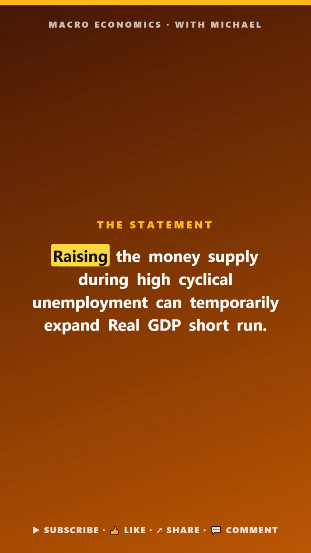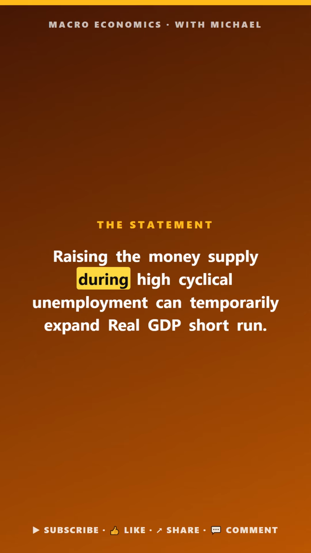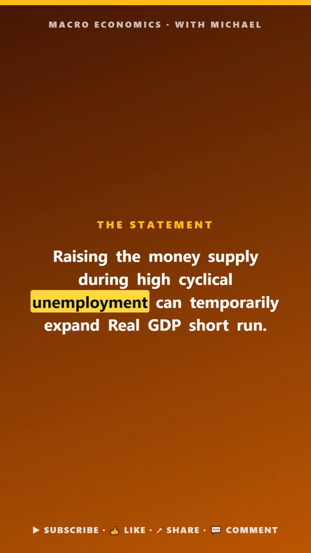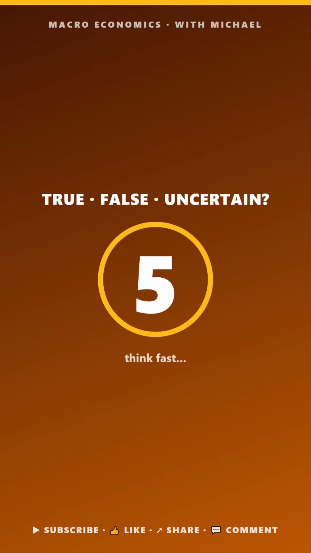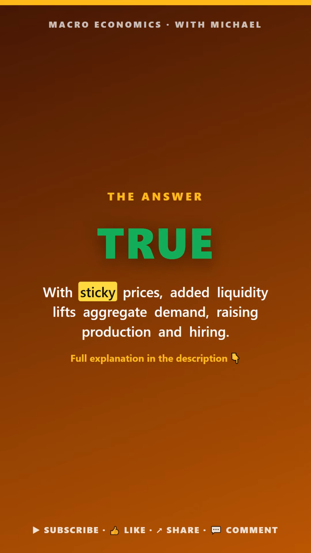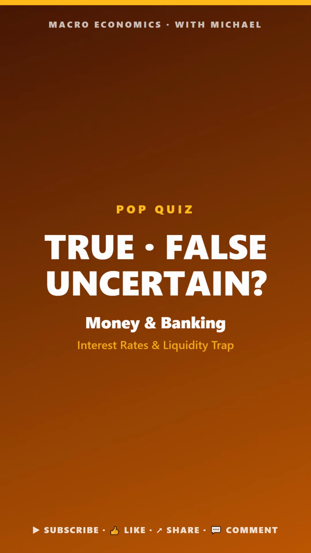Macro pop quiz. Money in banking. True, false, or uncertain. Raising the money supply during high cyclical unemployment can temporarily expand real GDP in the short run. The answer is true. With sticky prices, added liquidity lifts aggregate demand, raising output.